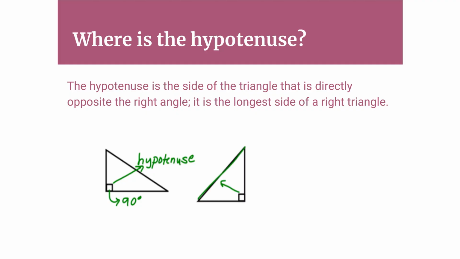Another example, same thing there. There's the right angle, and directly across from it, the longest side, that is the hypotenuse. And finally, there's your right angle, directly across, there is the hypotenuse.